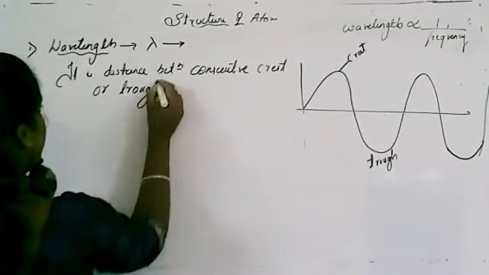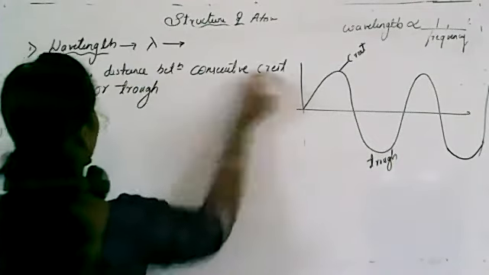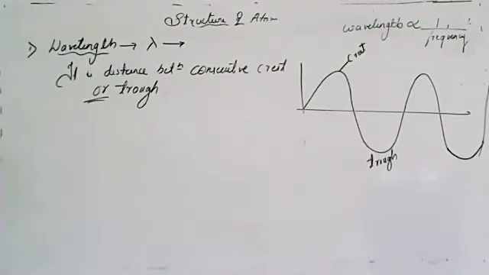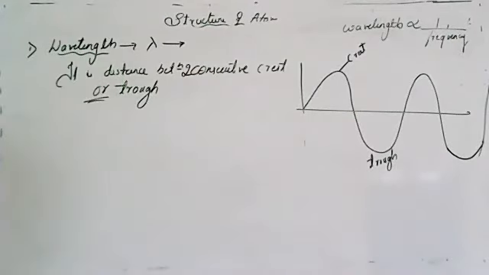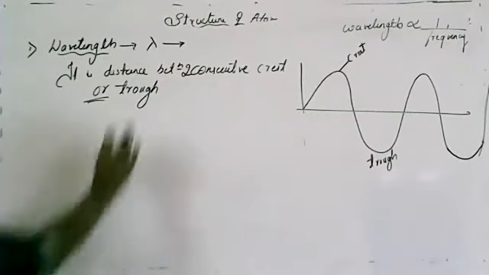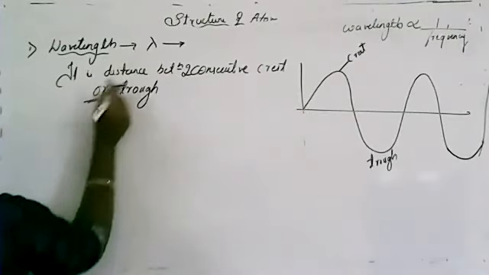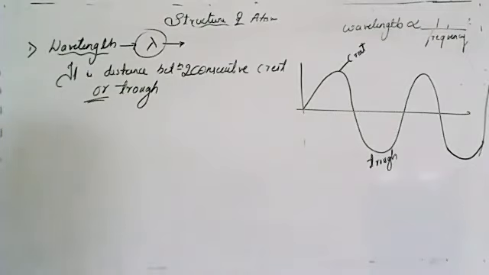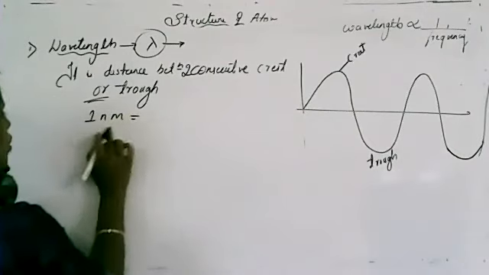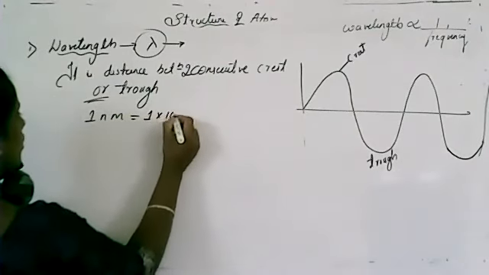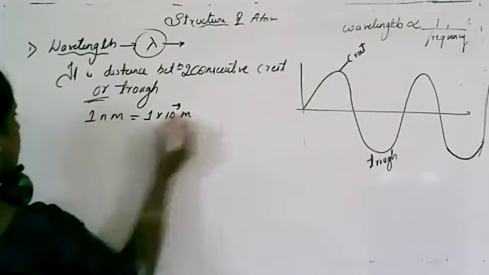It is very important. The distance between two consecutive crests or troughs is known as lambda. That is wavelength, and wavelength is represented by lambda, where 1 nanometer equals 1 into 10 raised to -9 meter.